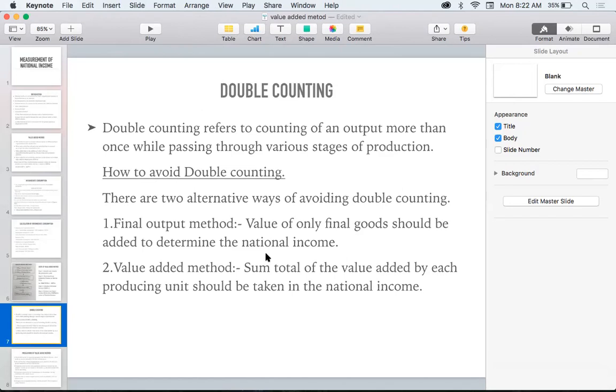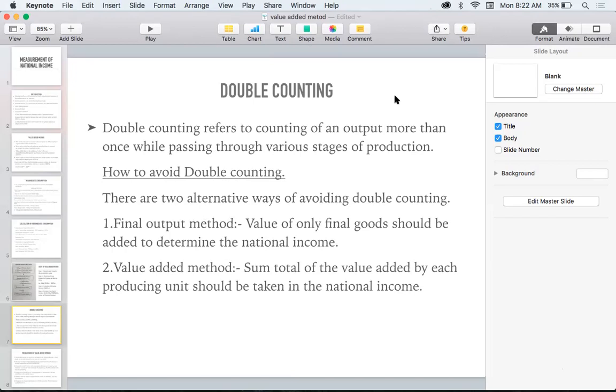I'm going to tell you about what is double counting. Double counting, as I told you, refers to counting more than one time. So what does it mean? For example, a baker wants to make bread, and he needs flour. And he can buy the flour from whom? He can buy the flour from the miller.